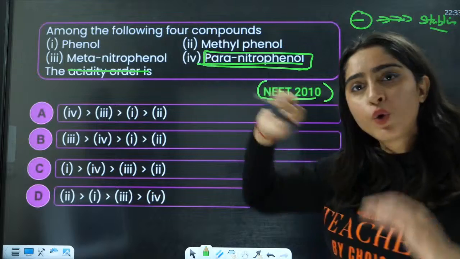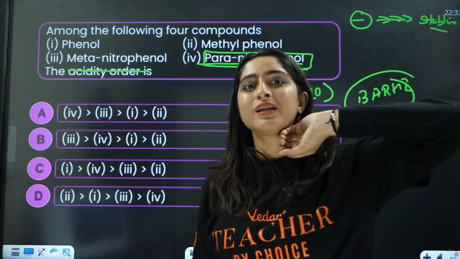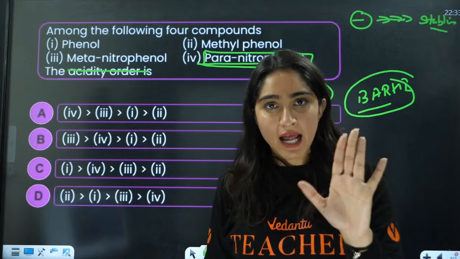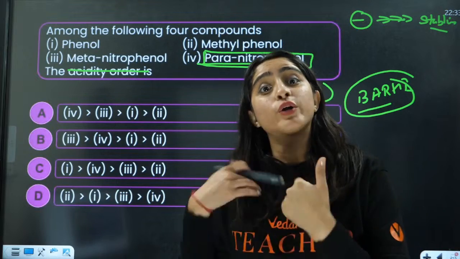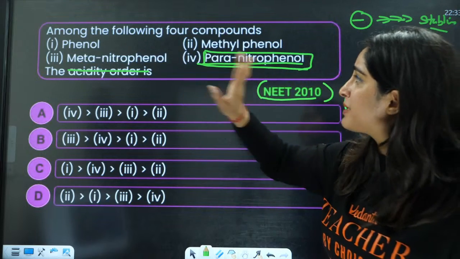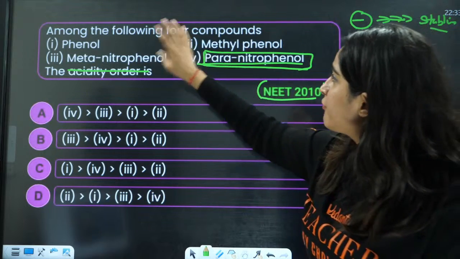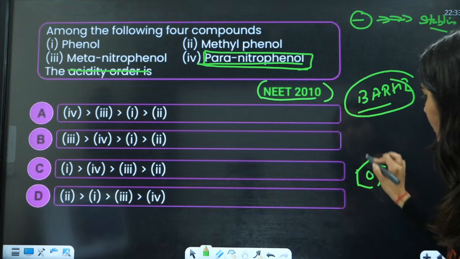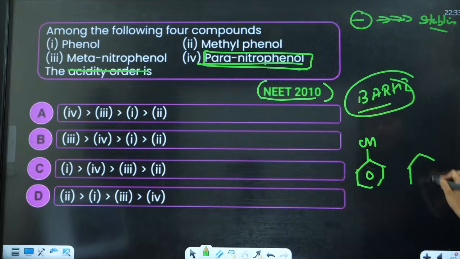After this, you have the nitro group on the meta position. Still, it is an electron withdrawing group, so that is going to make it stable. That will be 3rd. After that, there will be phenol, and this is methylphenol. So now see this. You have this phenol, and next you have this methylphenol.